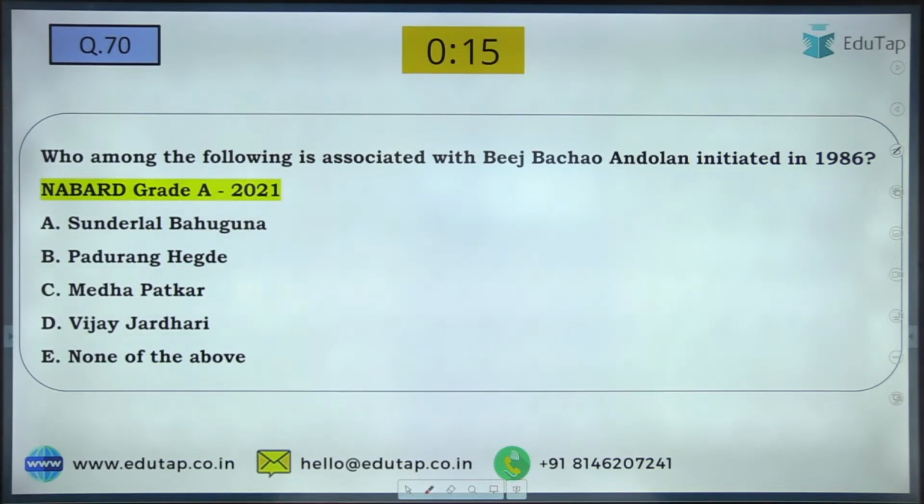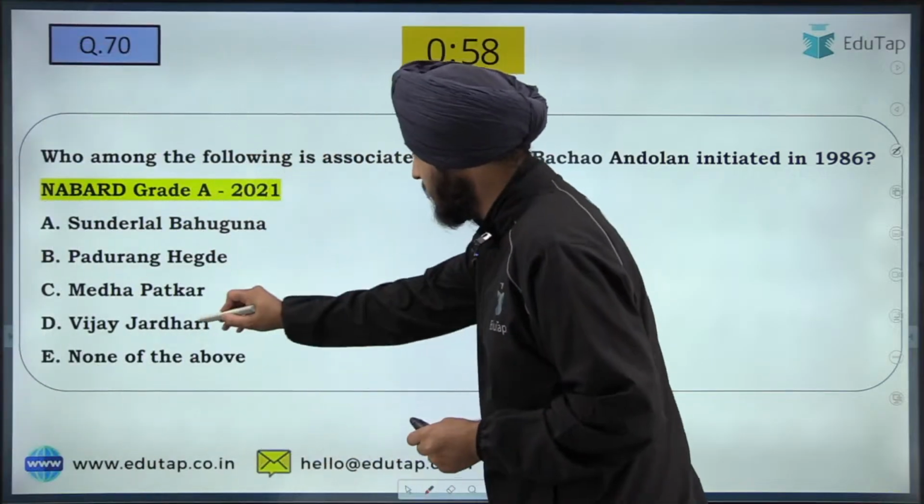So the first option is Sundarlal Bahuguna, then Padurang Hegde, then Medha Patkar, then Vijay Jardhari. So what is your answer? Let me see in the chat box. Yes, B and D. Two types of answers we are getting. Shalini has written B as the answer to this question. So the answer to this question is going to be the D one.